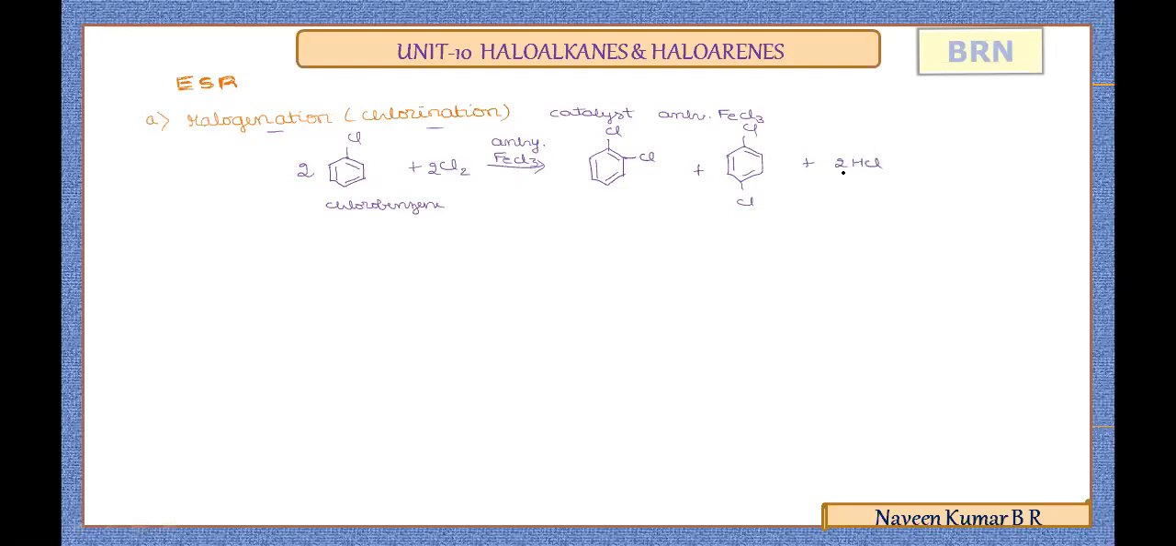It is optional. If you want to show this, you can write the numbers. Otherwise, you can skip this. Directly, you can write the chlorobenzene with chlorine. Only the two main products you can write. If you want the balanced equation, you can show both. Now this will be 1,2-dichlorobenzene, and this one is 1,4-dichlorobenzene.